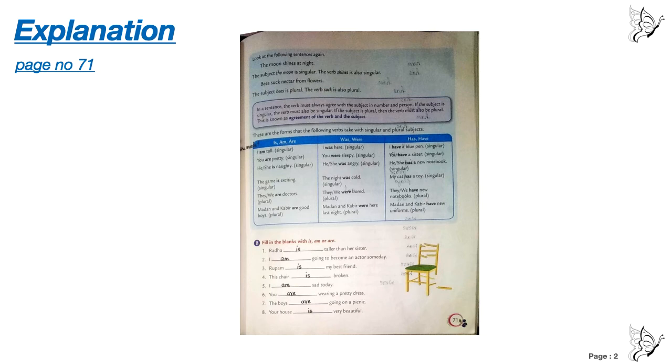In all the cases with I and you, it's different. I have a blue pen. You have a sister. Now he and she singular, we are using has. With I, we will not use has, we will use have. With you also, we will use have. My cat, cat is singular, has. They, we, plural, we are using have. Madan and Kabir, have. Again, they are also plural.